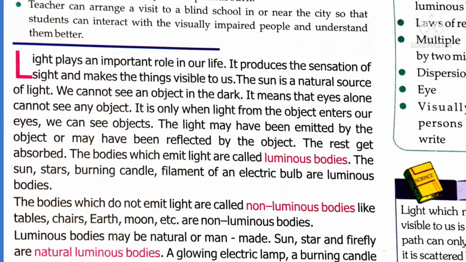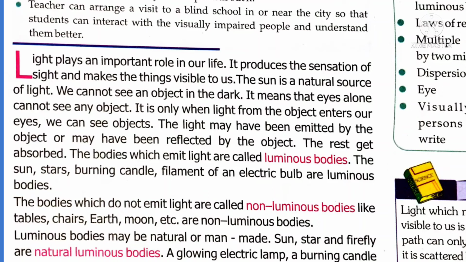Looking into light, we should know luminous bodies and non-luminous bodies. What are luminous bodies? The bodies which emit light on their own are called luminous bodies. For example, the sun and all the stars, a burning candle and the filament of an electric bulb are luminous bodies. Bodies which do not emit light on their own are called non-luminous bodies, like table, chair, earth, moon. These are examples of non-luminous bodies. Natural luminous bodies are the sun, stars and fireflies, whereas man-made or synthetic luminous bodies are a glowing electric bulb, a burning candle, etc.